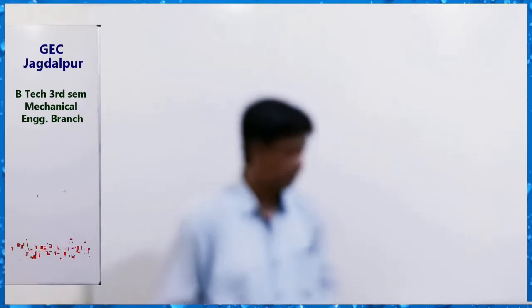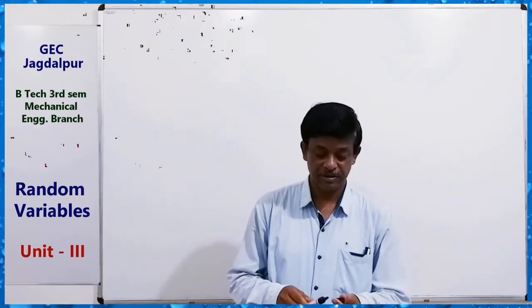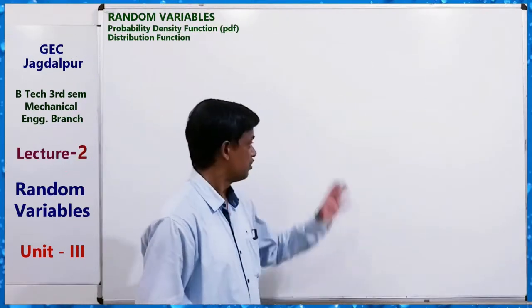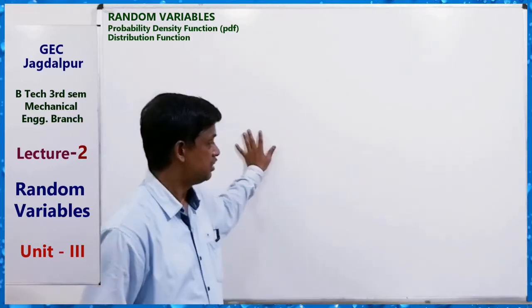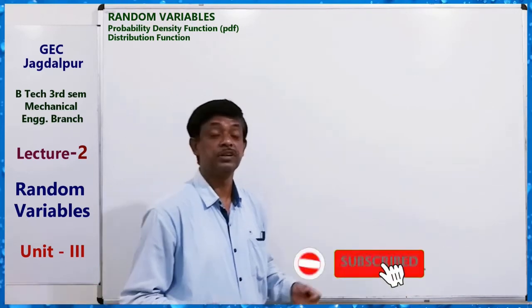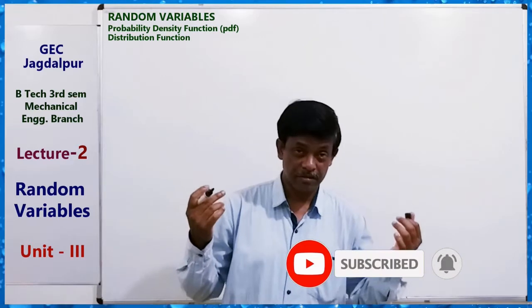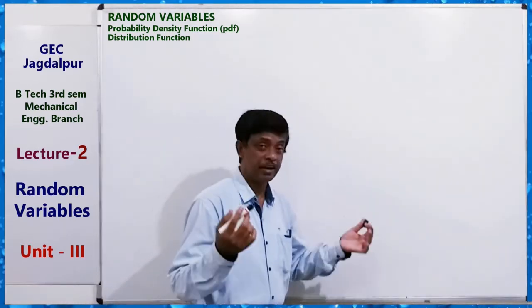Chapter or unit 3, random variables. In the previous class we have already studied about the probability function, the probability distribution, the discrete probability distribution and the continuous probability distribution of a random variable.